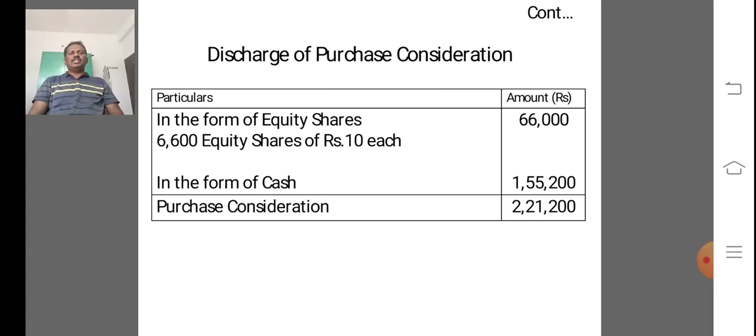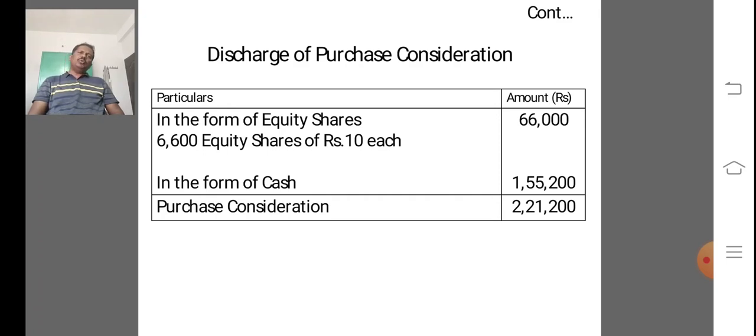Next stage, discharge of purchase consideration. In this problem, it is clearly stated that 6,600 equity shares of rupees 10 each are issued. So 6,600 into 10, 66,000 of PC is discharged in the form of equity shares.